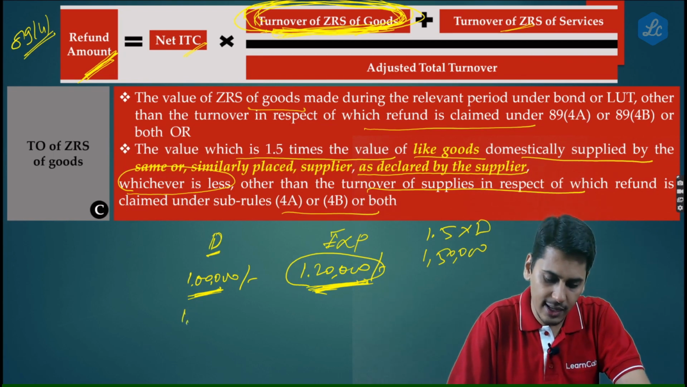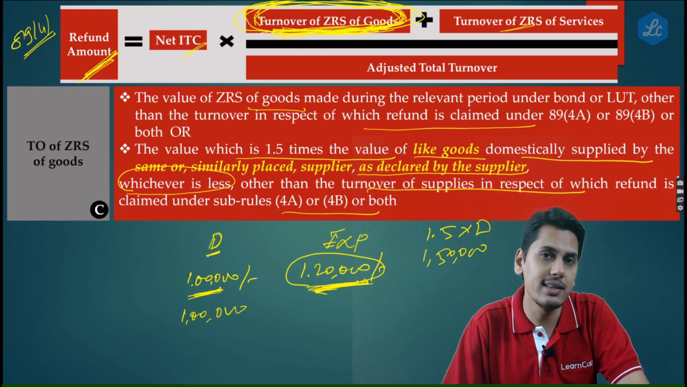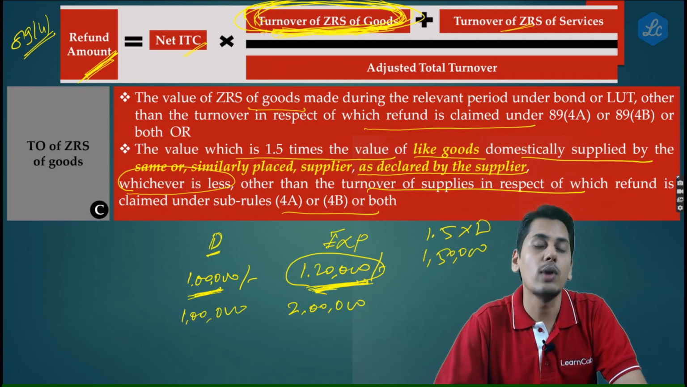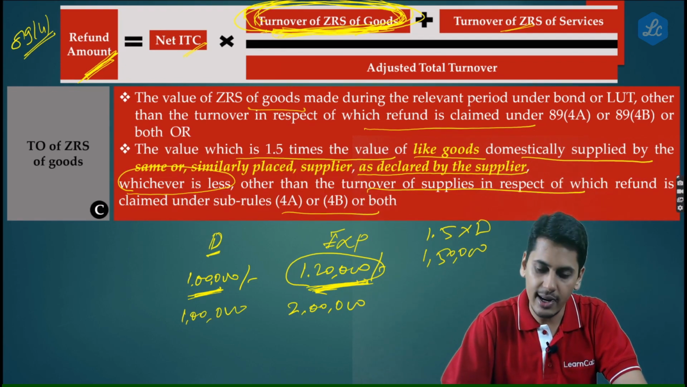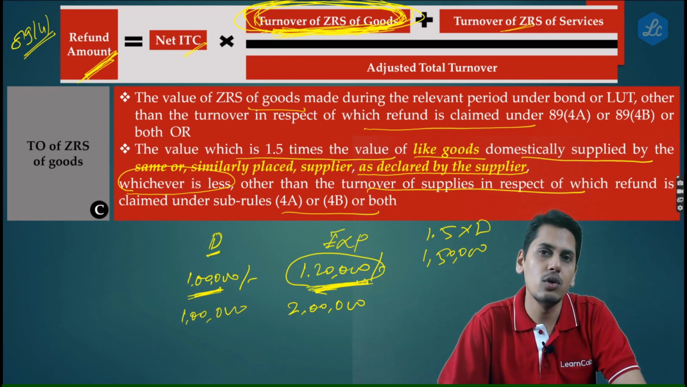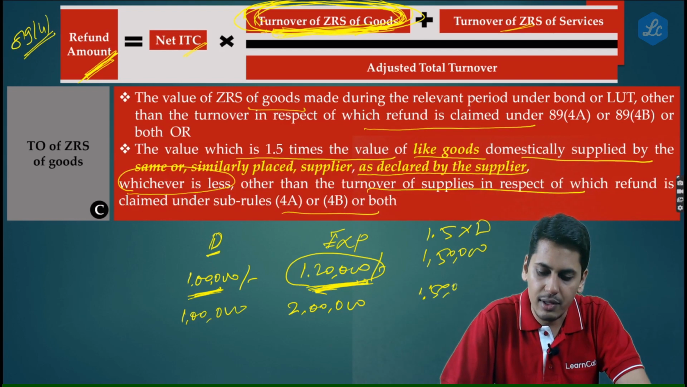Let's say scenario number 2. Domestically you supply these goods at 1 lakh rupees. The same goods in the same quantity, exports you are making it at 2 lakh rupees. Now friends, what is 1.5 times the domestic value? 1.5 times the domestic value happens to be 1,50,000 rupees.